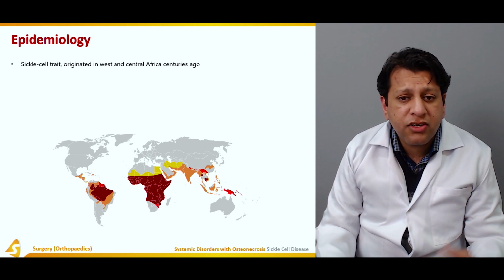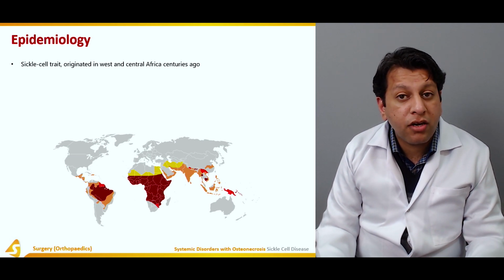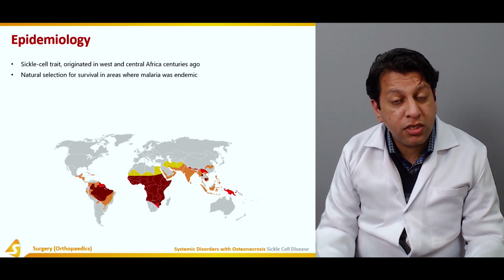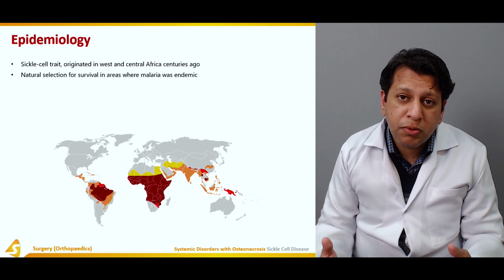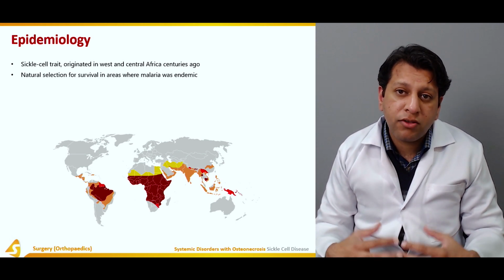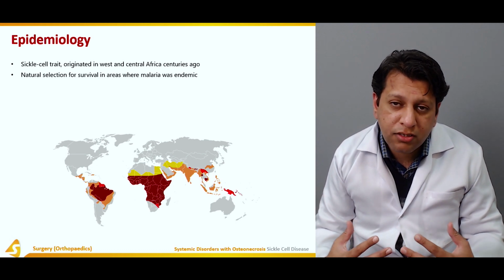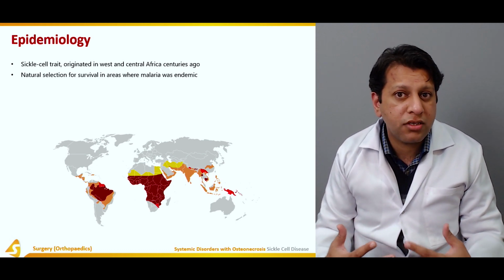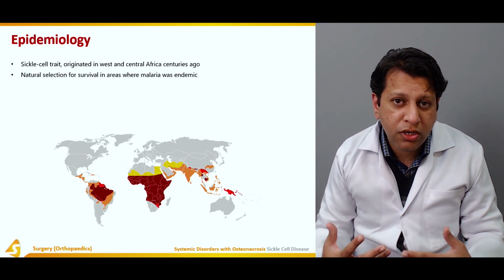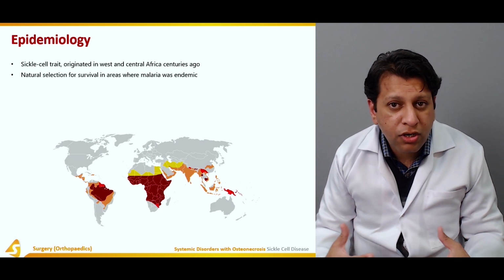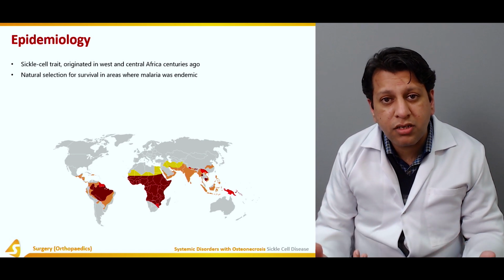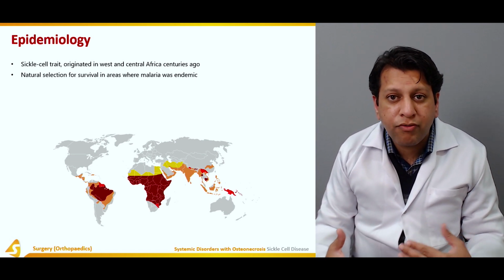Epidemiology. Sickle cell trait originated in West and Central Africa centuries ago. Natural selection favored survival in areas where malaria was endemic. It was noted that people who have the sickle cell trait are actually relatively immune to malaria, because malaria replicates and grows inside the RBCs. But in cells with HbS hemoglobin, the malarial parasites cannot grow inside these RBCs. So it was a natural mechanism by which they were protected from malaria.